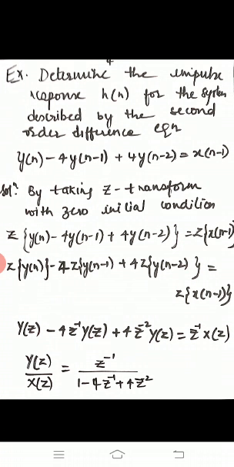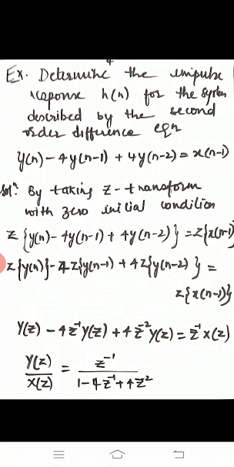Here we have to find the impulse response, that is h of n, and the given is the input output equation of a discrete time LTI system. The equation given is y of n minus 4 y of n minus 1 plus 4 y of n minus 2 is equal to x of n minus 1.